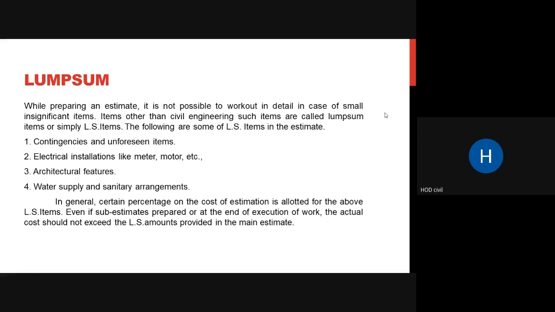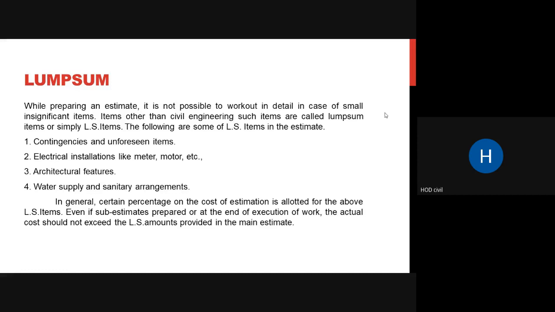What these lump sum items usually include is your contingencies and your unforeseen items. Mainly it includes contingencies and unforeseen items. Second, your lump sum usually includes electrical installations, like your meter and your motor for pumping of water, all these things. Then architectural features, you may have some architectural features, all those things are included in your lump sum. Then water supply and sanitary arrangements have to be done.